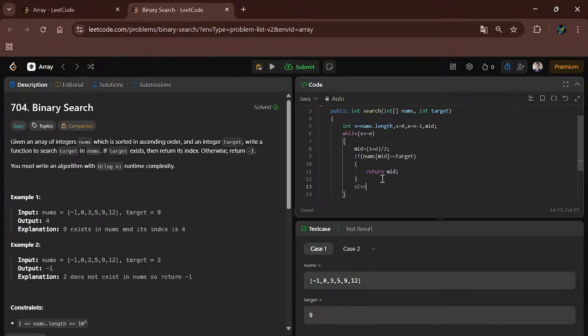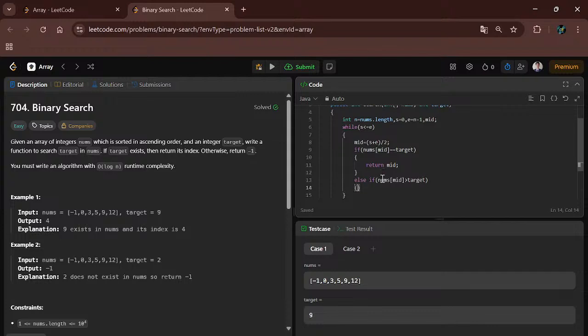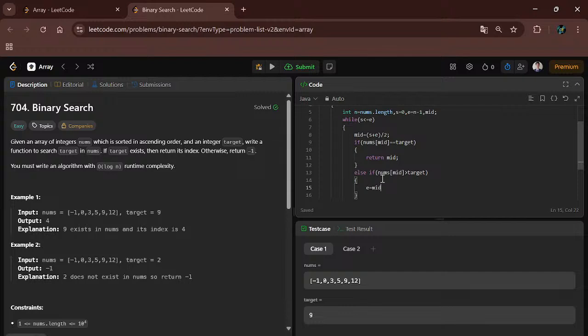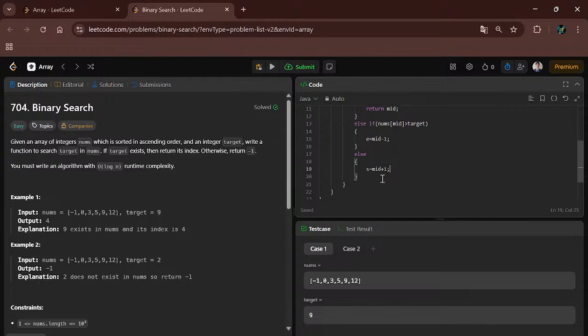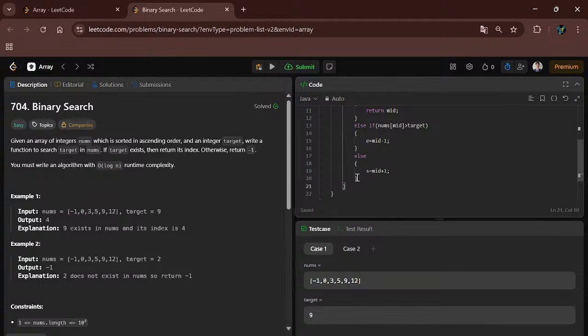and else if nums of mid is greater than target, then we have to decrement e to mid minus 1, else we have to increment the starting pointer, s equal to mid plus 1, and simply it is done. And if it is not there, means if the target is not present in the array, then we have to return minus 1. So return minus 1.